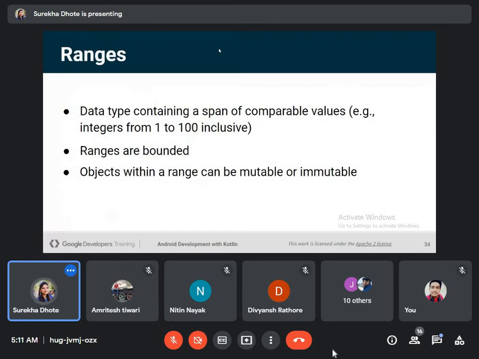What are ranges? A data type containing a set of comparable values. Example, integers from 1 to 100 inclusive. Ranges are bounded. Objects within a range can be mutable or immutable.